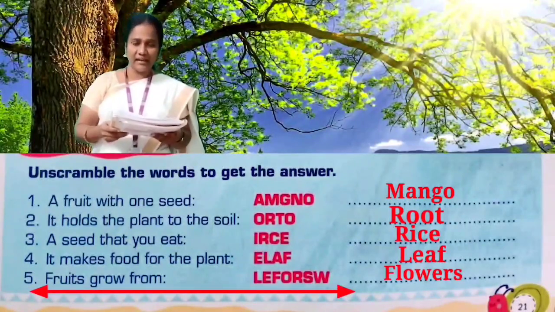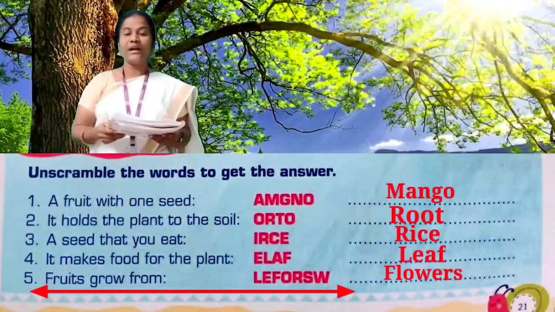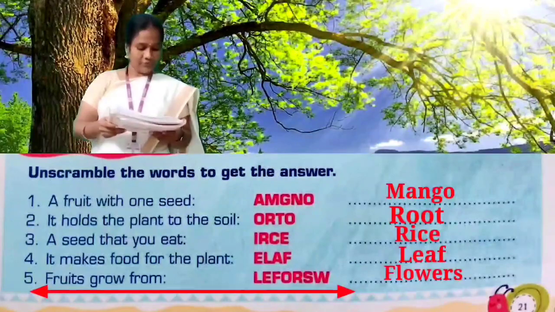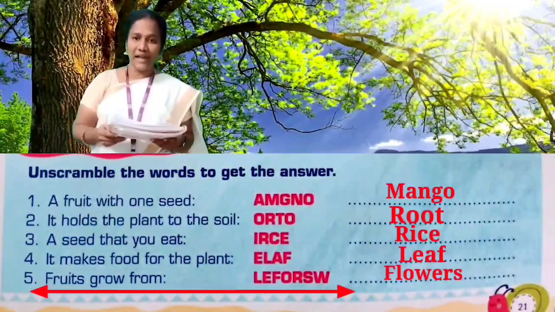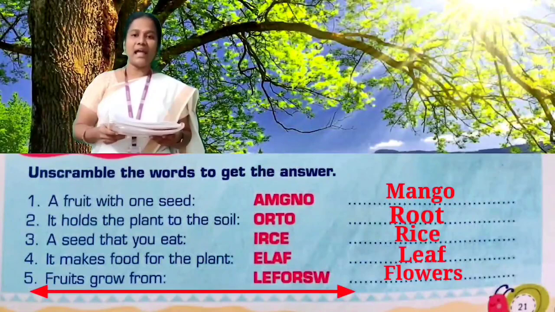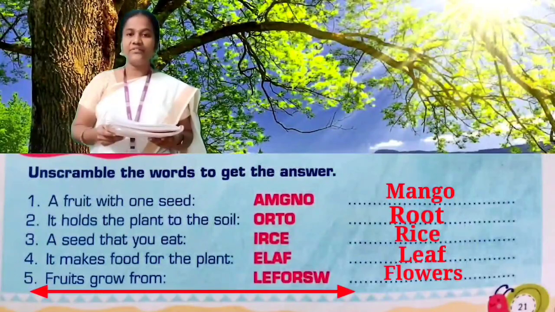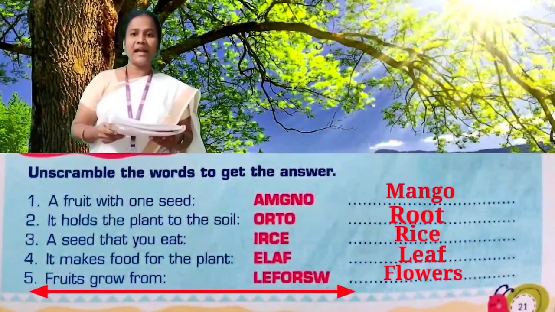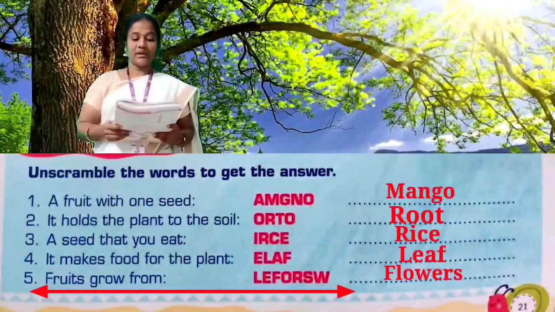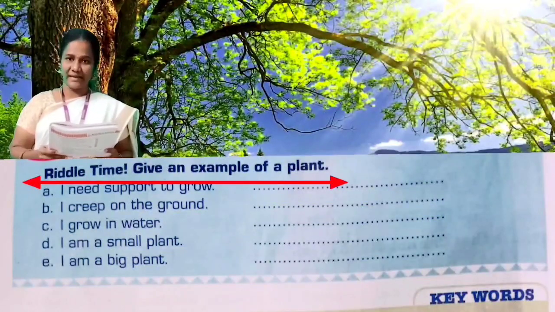F-L-O-W-E-R-S. Flowers. Fruits grow from flowers.